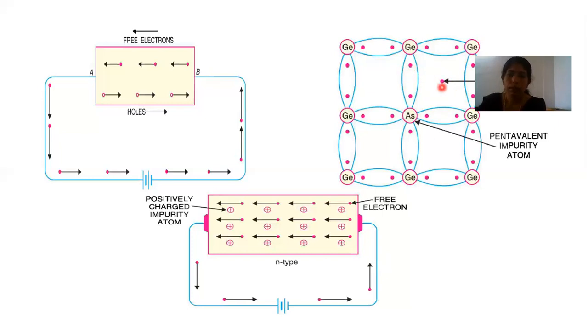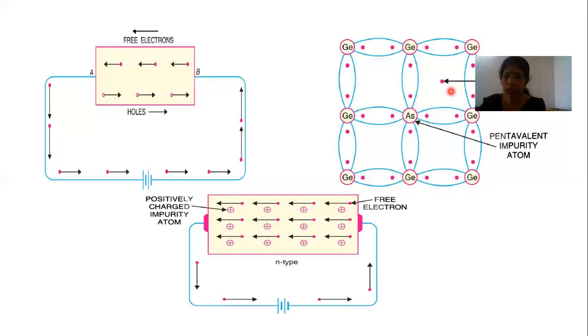Okay, so when we add an impurity to the atom, it produces free electrons, but at room temperature some covalent bonds are broken and there will be a hole. A free electron will move to that hole and recombine with it, but still there will be numerous free electrons in the extrinsic semiconductor. So the number of thermally generated electron-hole pairs will be very small as compared to the number of free electrons due to impurity atoms.